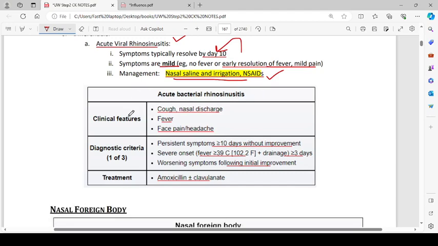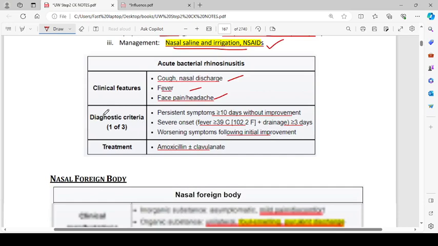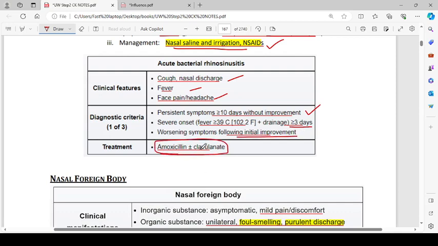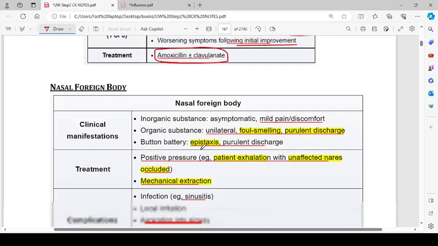Acute bacterial rhinosinusitis: the clinical features are cough, nasal discharge, fever, face pain, and headache. Diagnostic criteria: 1 of 3. Persistent symptoms for more than 10 days without improvement. Severe onset of fever more than 39 degrees Celsius, 102.2 degrees Fahrenheit, with drainage for more than 3 days. Worsening symptoms following initial improvement. Treatment is amoxicillin with or without clavulanate.